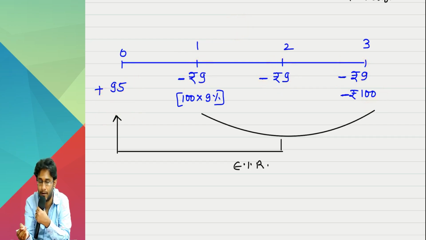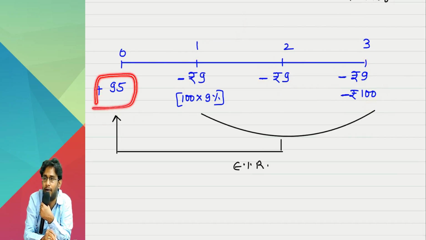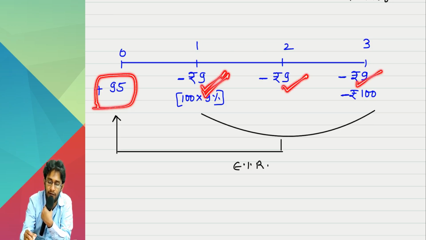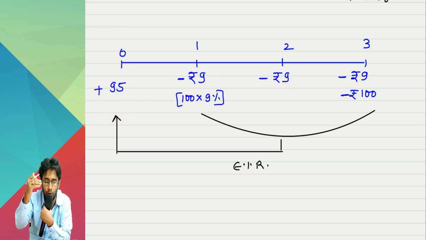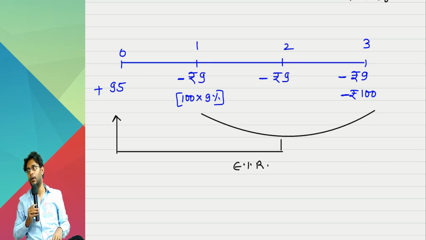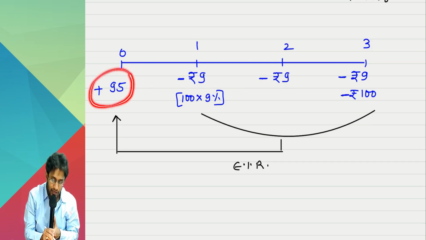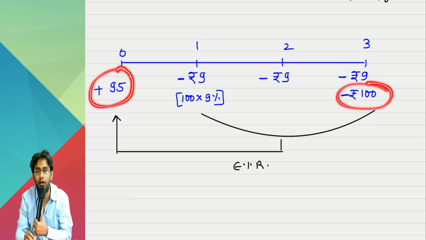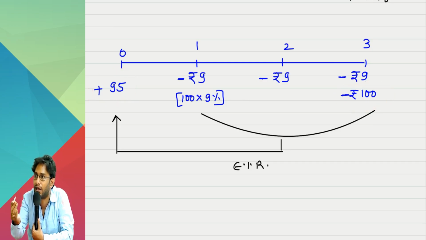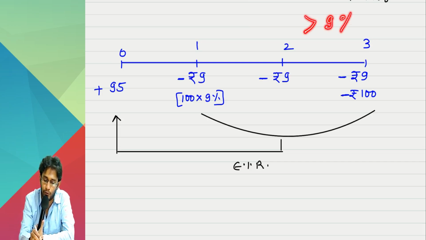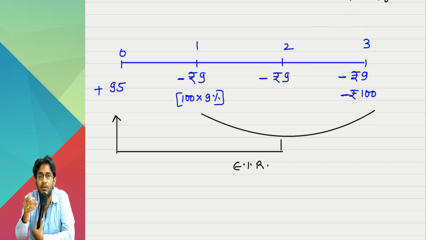Why not in this case? Because you issued the bond not at 100, but at 95. But you are paying 9 rupees every year, even though you received only 95 rupees. If you take your calculator, do 9 divided by 95 into 100. You won't get 9%, you'll get more than that. 9.4 or something you are getting. Not only that, first day you received 95 only, but finally you have to pay 100. So 5 rupees also you have to pay extra. That is an additional burden on you. All put together, your cost is definitely more than 9%. Now, how much is my actual cost?